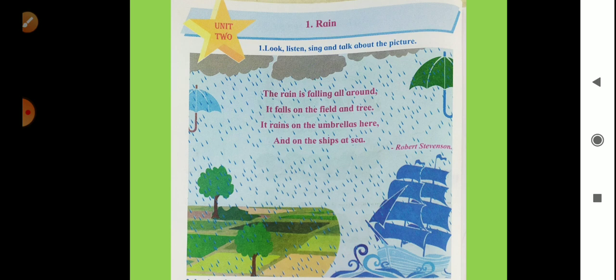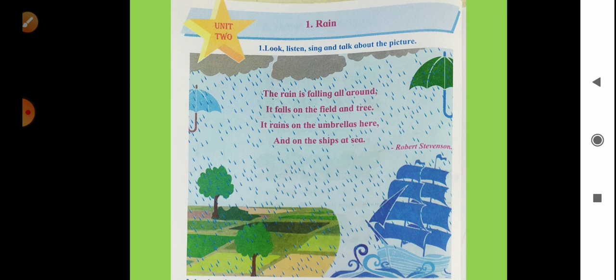First, we will sing the poem. The rain is falling all around. It falls on the field and tree. It rains on the umbrellas here and on the ships at sea.